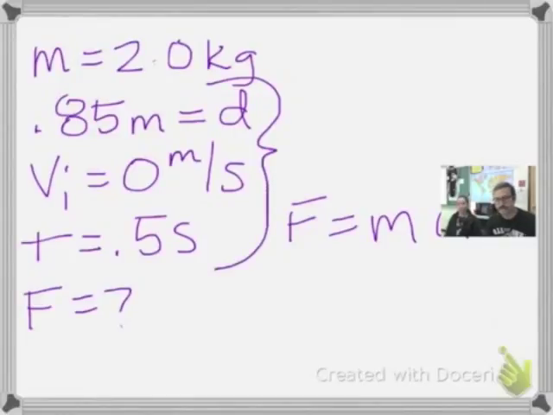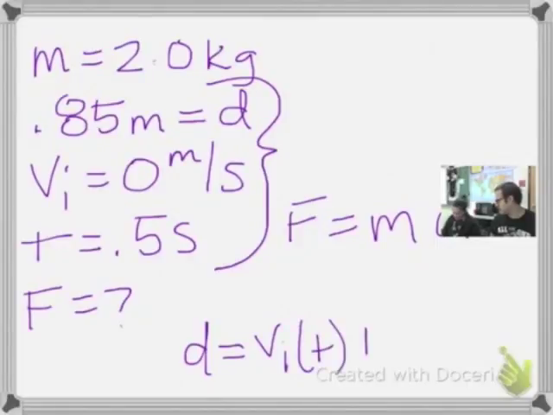So which one of those big three kinematic equations are we going to use? Oh, the third one. Yes. Good job, guys. We know that distance is equal to initial velocity times time plus 1/2 AT squared.